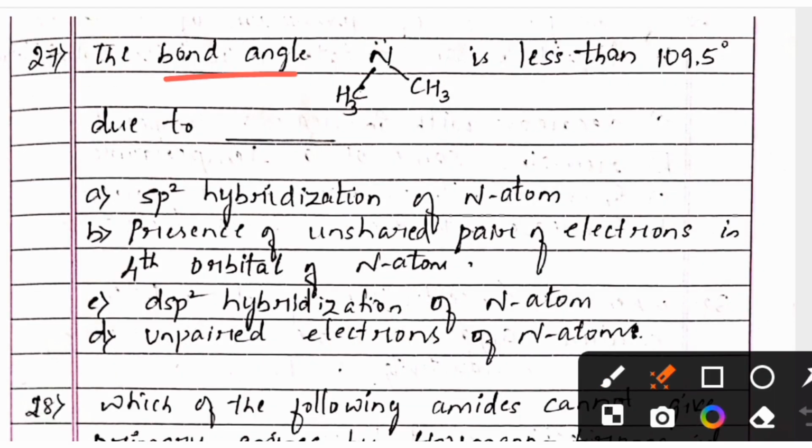Next one, the bond angle C-N-CH3 in (CH3)3N is less than 109.5 degrees due to option A, sp2 hybridization of N atom; option B, presence of unshared pair of electrons in fourth orbital of N atom; option C, dsp2 hybridization of N atom; option D, unpaired electrons of N atom. And the right answer is option B, presence of unshared pair of electrons in fourth orbital of N atom.